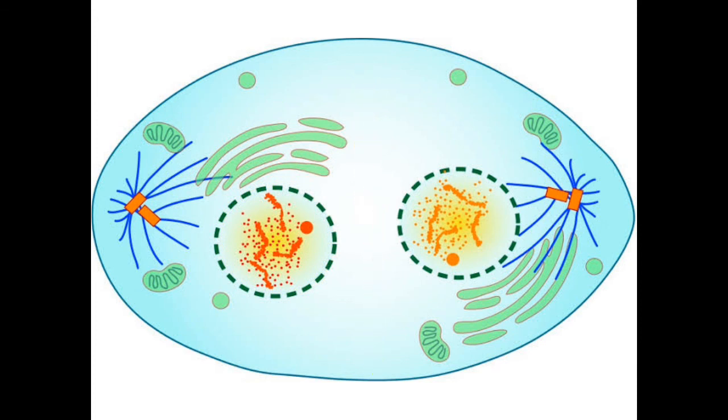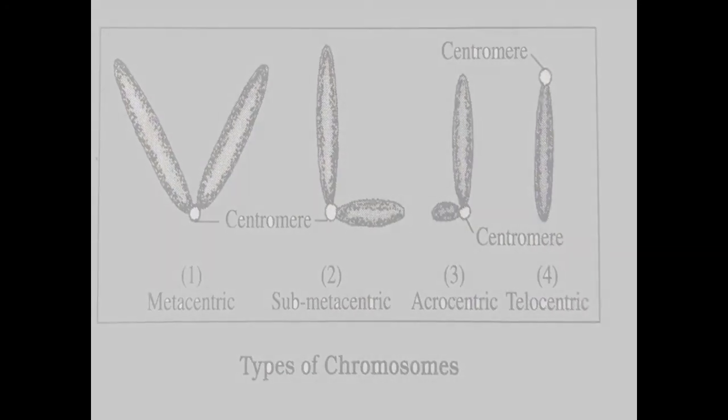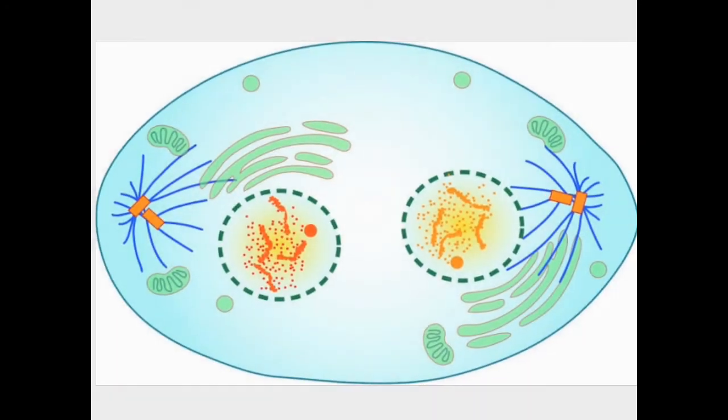So the two new daughter cells that we are getting in mitosis cell division are identical to the mother cell. They have the same quality, same chromosomal number. That's why mitosis is called equational cell division.